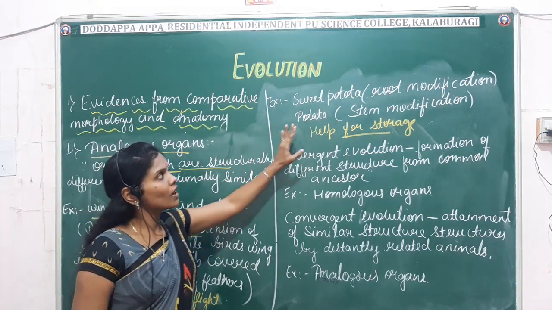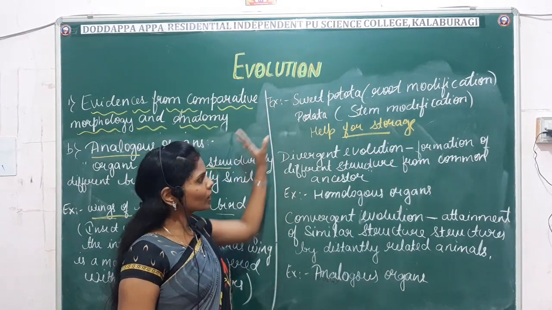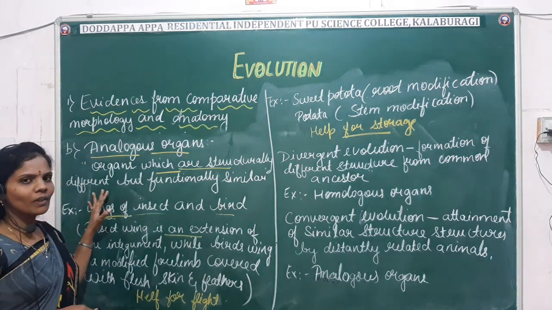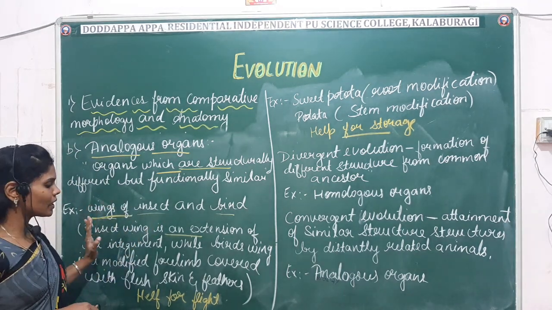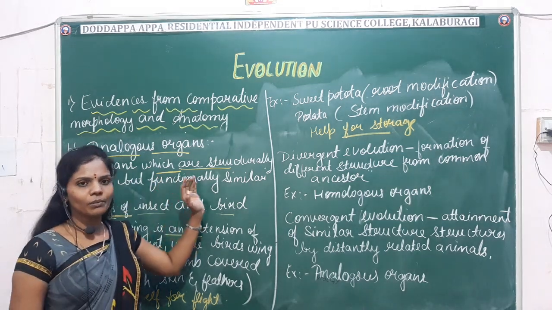And in case of plants, examples are sweet potato and potato. Okay, this you have to keep in mind. Either the definition will be asked for 1 mark, or if it is asked with examples, it will be asked for 2 marks. Examples also you have to keep in mind, one from the plants and another one from the animals.